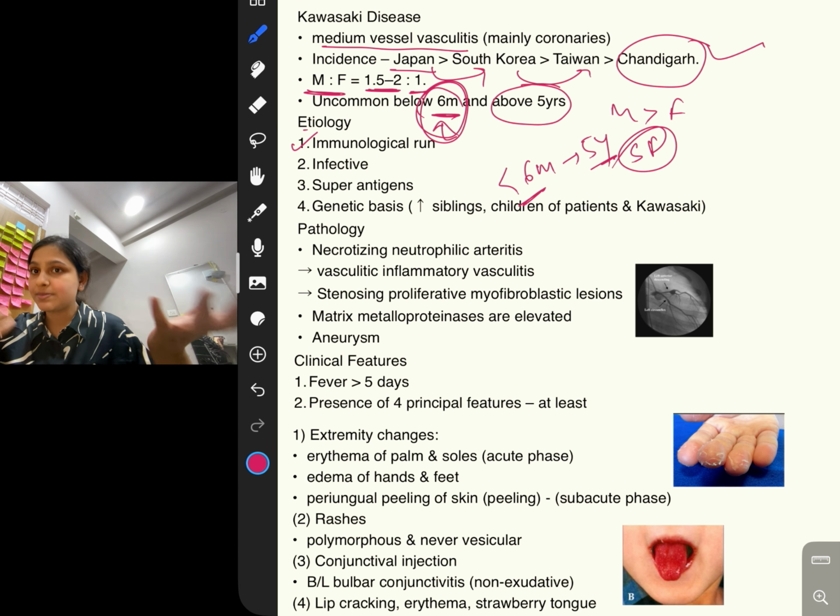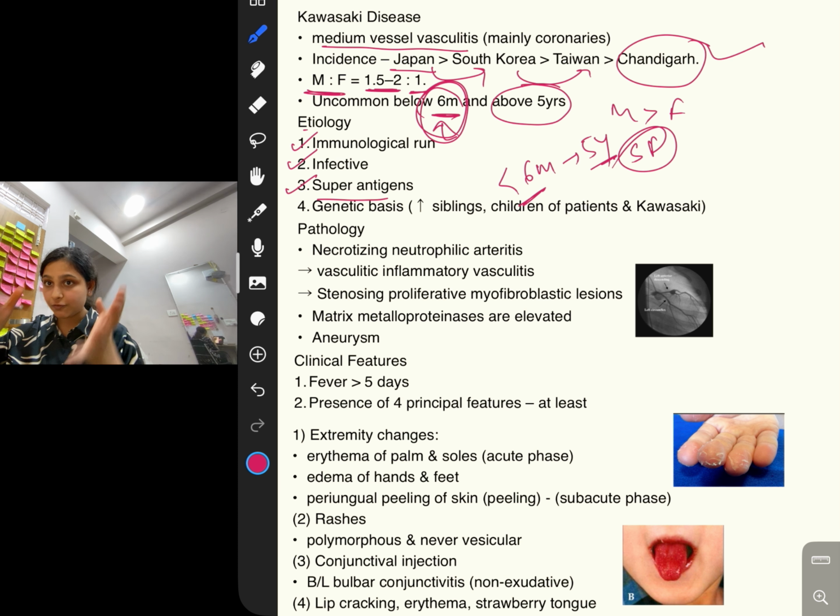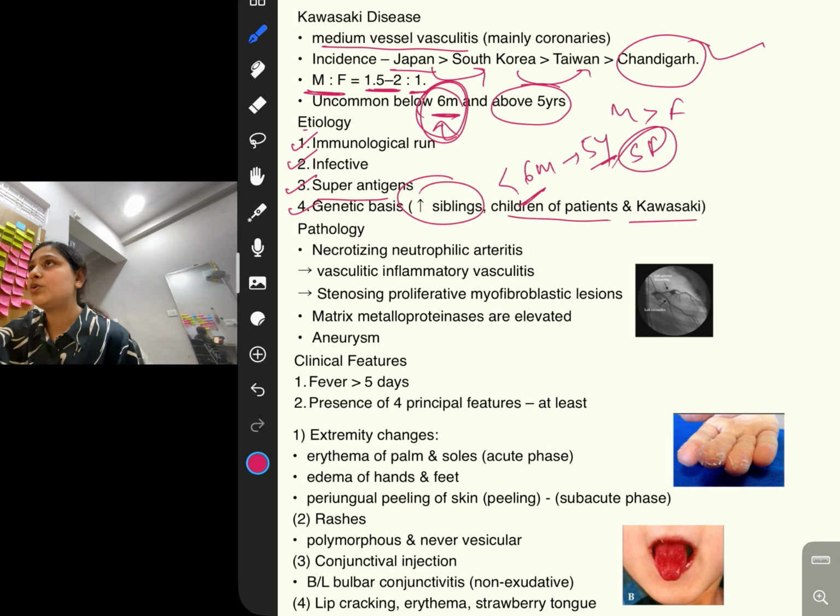Next comes etiology. First, some immunological reactions may occur between the antigen and the host, and it can also be some infective etiology, like fever and rashes. All these are usually seen in infections, so it shows some infective etiology. Then some theories put forward the view of superantigens, because its pathophysiology is somewhat similar to toxic shock syndrome, which also has a superantigen. Next comes the genetic basis, because it is more common in siblings and also children of patients with Kawasaki. So if your sibling or your parents have Kawasaki, then you have more chances of getting Kawasaki.